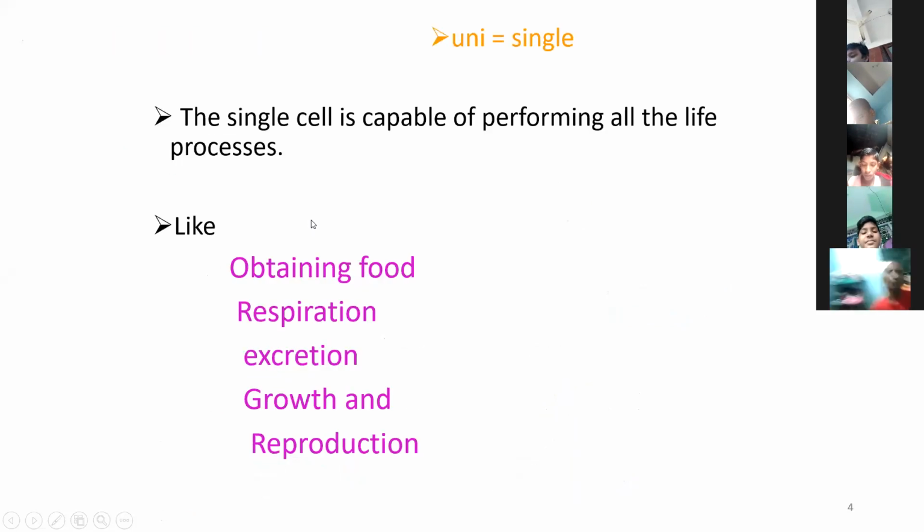Next, uni means single. The single cell is capable of performing all the life processes. Life process means taking food and respiration, excretion, growth and reproduction, digestion. These are all the life processes.